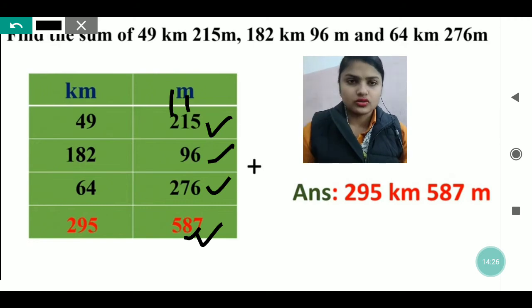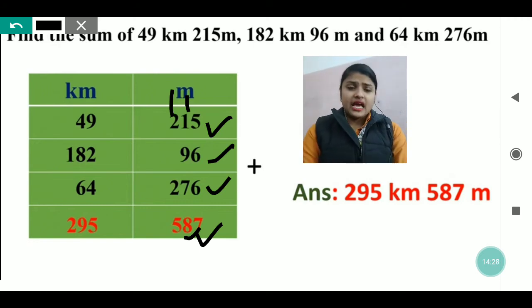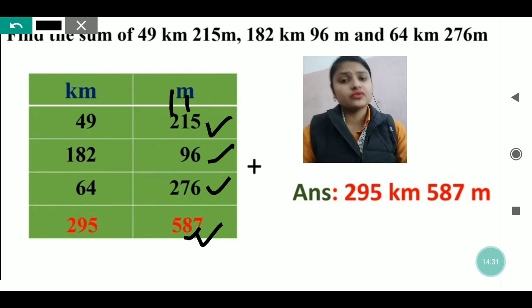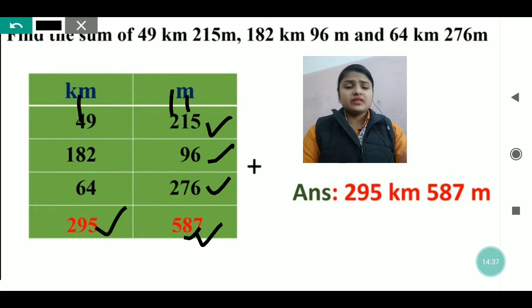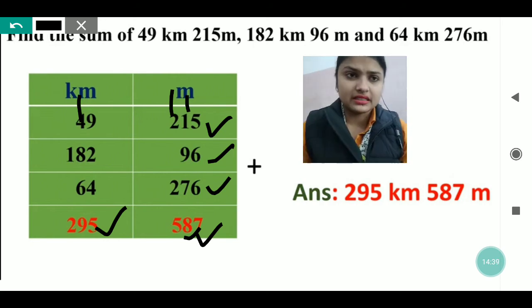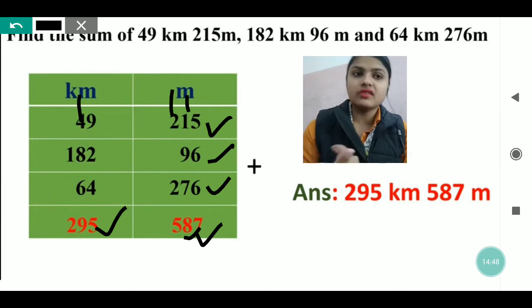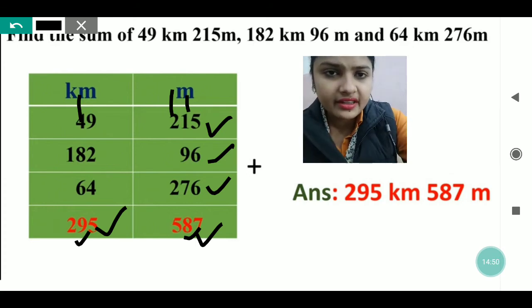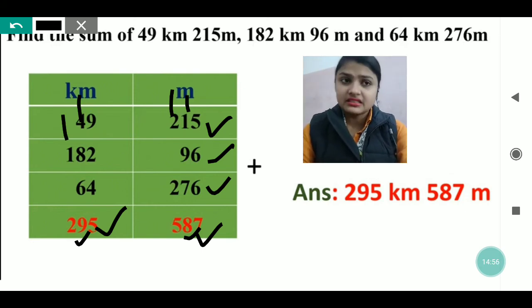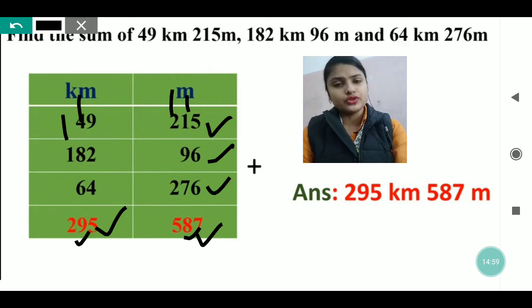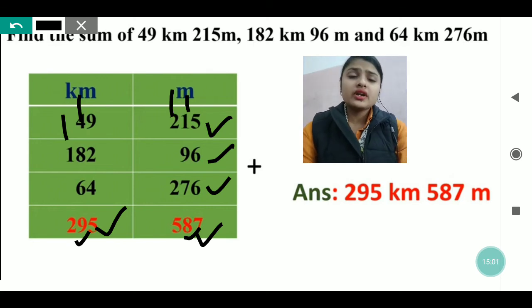Now we will move to the kilometers column. 9 plus 2 is 11 and 11 plus 4 is 15. So 5 will be written down and 1 will be carried to the next number, that leftover number. Now 8 plus 6 will be 14 and plus 4 will be 18 and plus 1 will be 19. So 9 will be written down and again 1 will be carried. Now 1 plus nothing is given, only 1 is left over. So 1 plus 1 is 2. So what answer have you got? 295 kilometers and 587 meters.